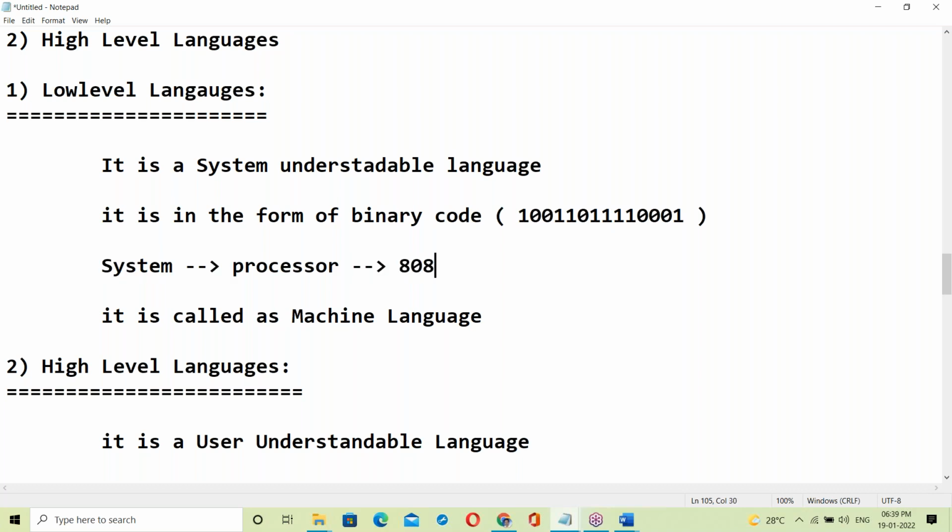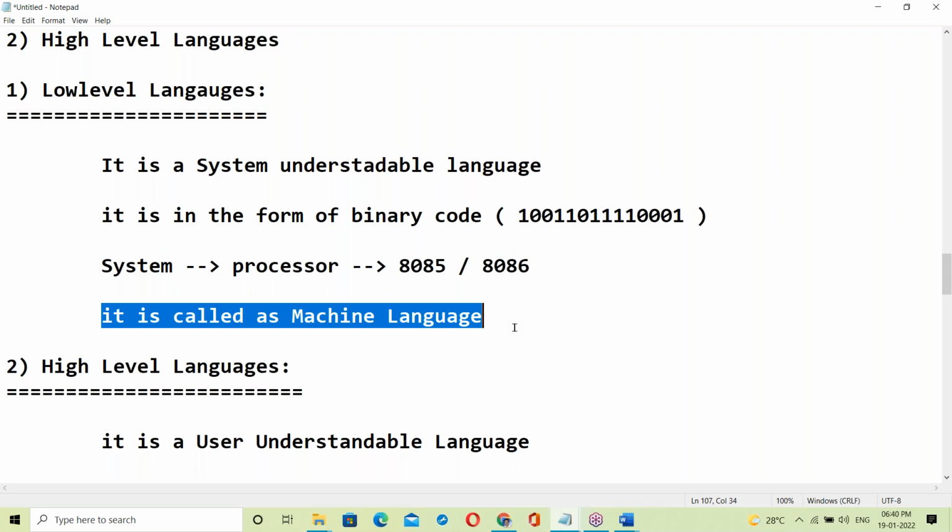Processors like 8085 and 8086. Now we are using 8086. Before the 90s, 8085 was there. From the 90s onwards, 8086. Now we are using the x86 processor. It's a processor understandable language. It is called machine language.